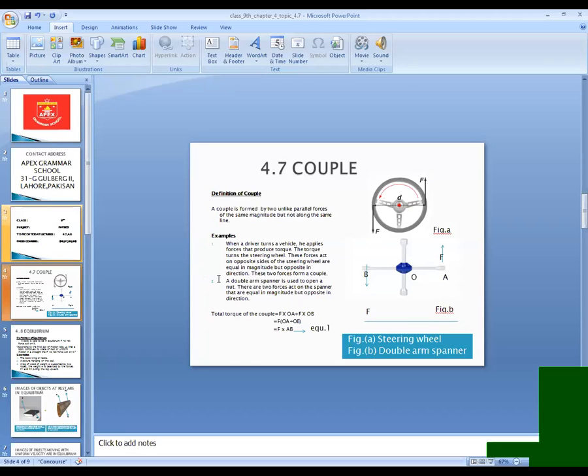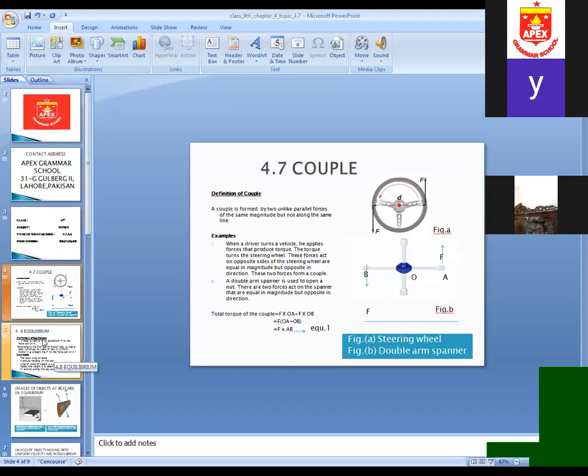Double arm spanner. We talked about the second example of the couple, which is a double arm spanner. It is used to open or close a nut. One force is applied in the upward direction and one force is applied in the downward direction. So the total torque produced in this case is F cross OA plus F cross OB. If you take F common from these two, OA plus OB will be left, so F cross (OA plus OB). OA plus OB equals AB.